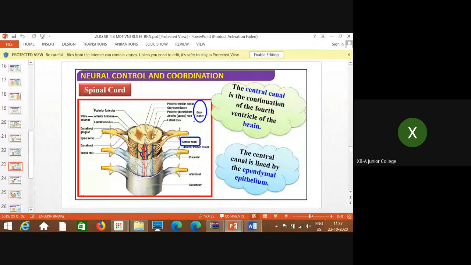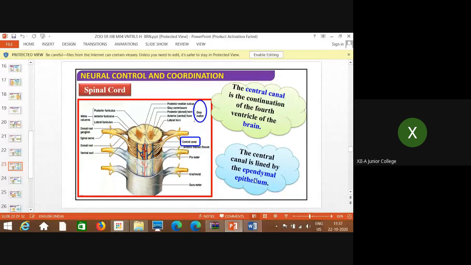That you remember. So the central canal is the continuation of the fourth ventricle of the brain. Just now we discussed different ventricles, right? So that fourth ventricle continues from the brain to the central canal of the spinal cord. So the central canal is lined by ependymal epithelium.